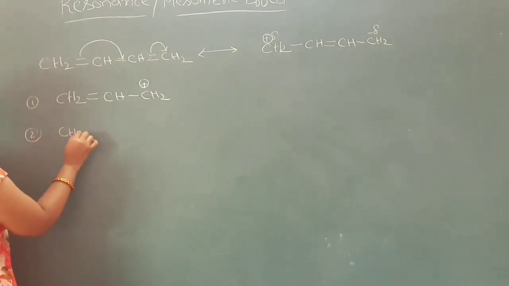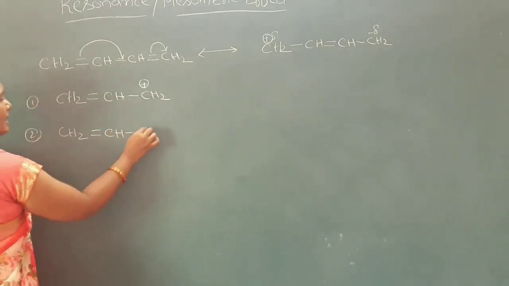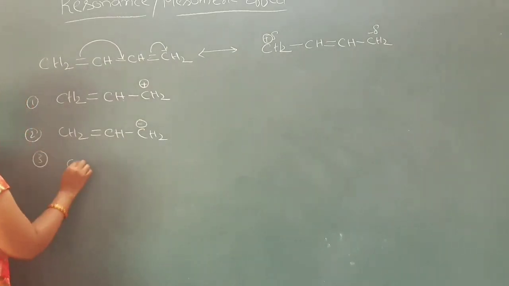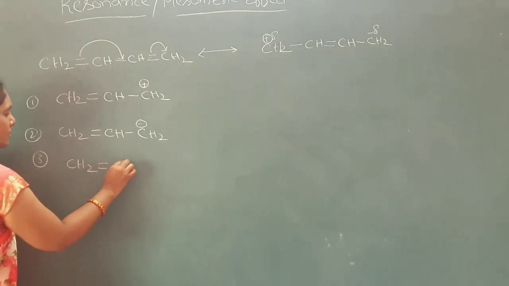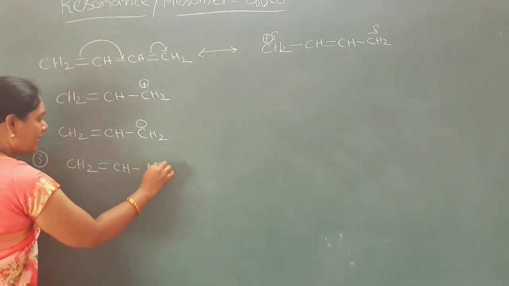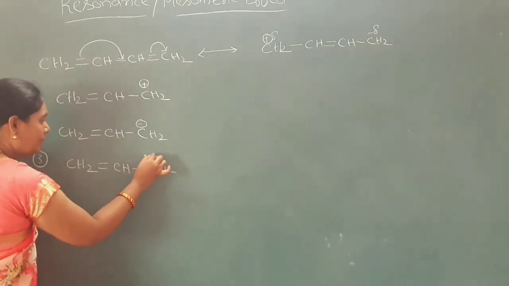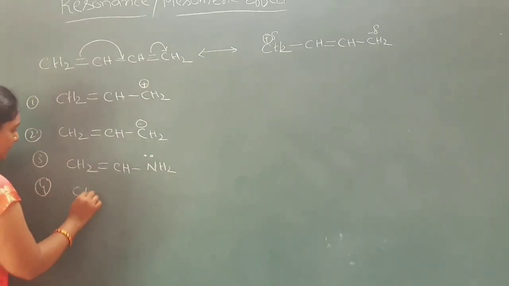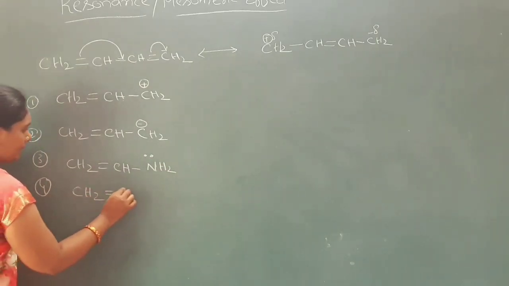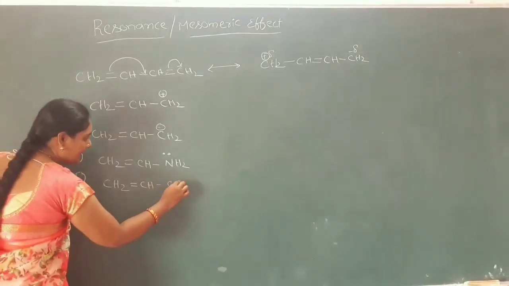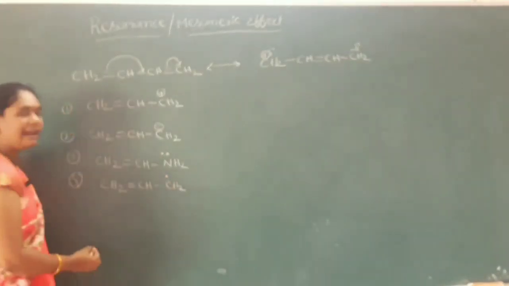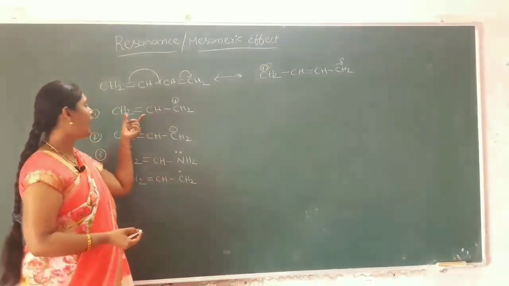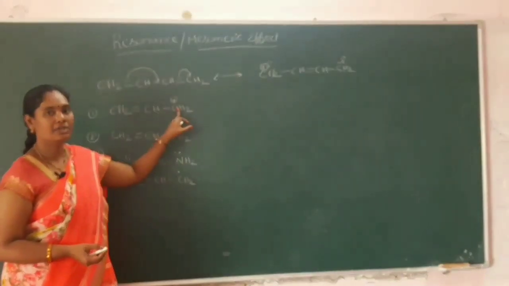Second possibility, CH2=CH-CH2 with negative charge. The third possibility is CH2=CH-NH2 with lone pair of electrons. The fourth possibility is CH2=CH-CH2 with one free radical. So other possibilities are the system, it may have a double bond with a positive charge group.